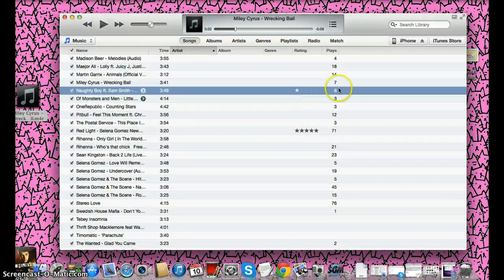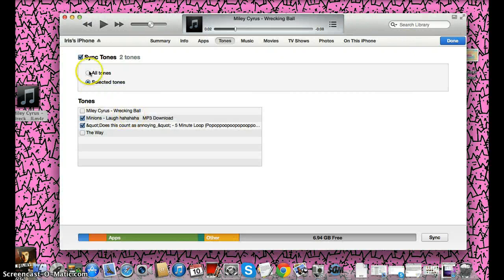So you go on iPhone and then go to Tones and you're gonna see this, and you check mark the song that you just got. I check mark Wrecking Ball by Miley Cyrus, and then you click Apply. And if you did more songs, make sure you check mark all of them, otherwise they're going to be deleted from your phone.